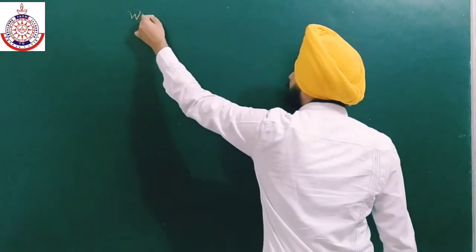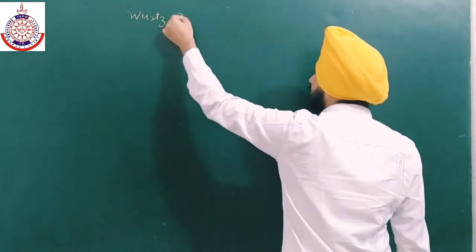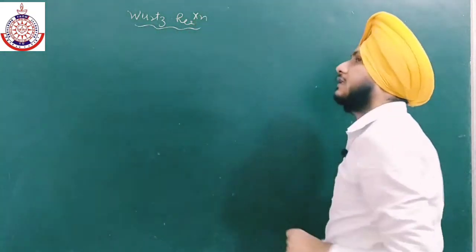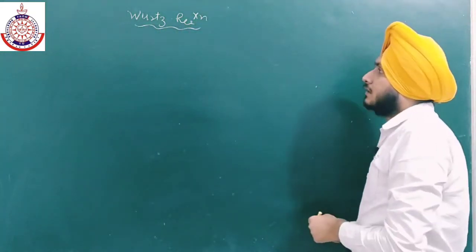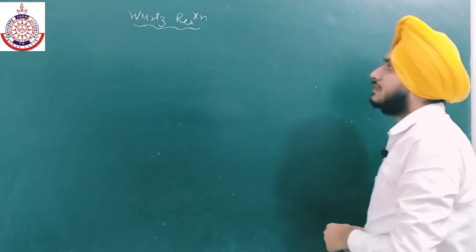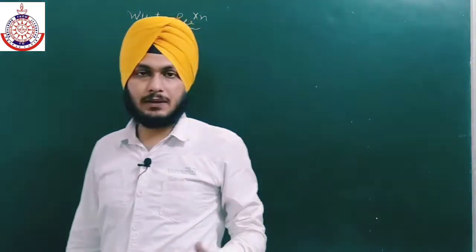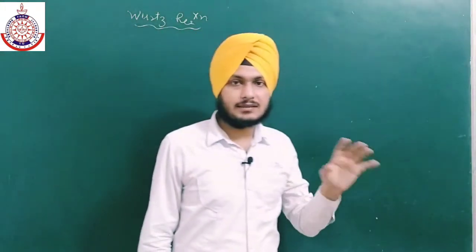So the next reaction is a name reaction known as the Wurtz reaction. Wurtz reaction is with sodium. This also occurs in the presence of dry ether. It is very reactive. So actually this reaction is not favorable for tertiary alkyl halide, because in the case of tertiary, an elimination reaction takes place.